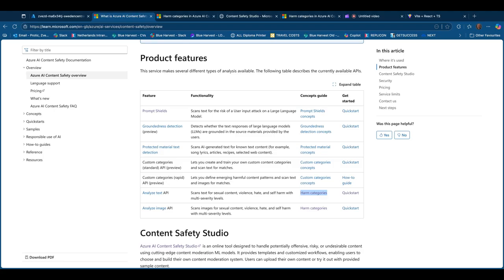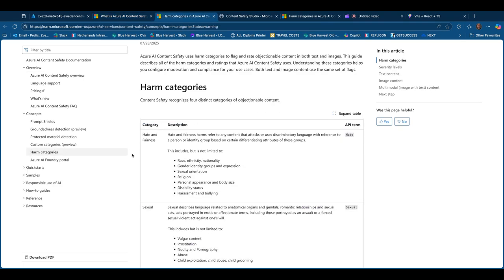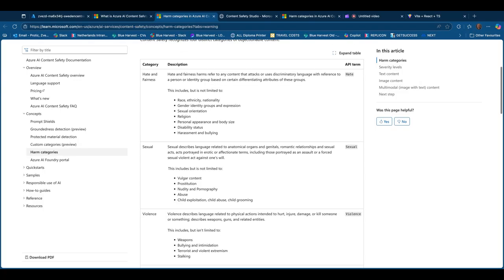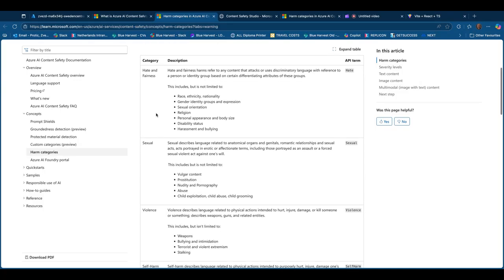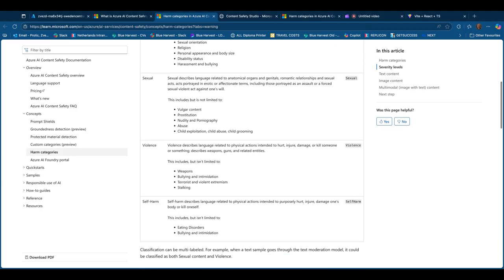Well, it helps to scan the text for these four categories: sexual content, violence content, hate content, and self-harm content. Now, these categories are properly described here. So, hate and fairness, sexual, violence, and self-harm.